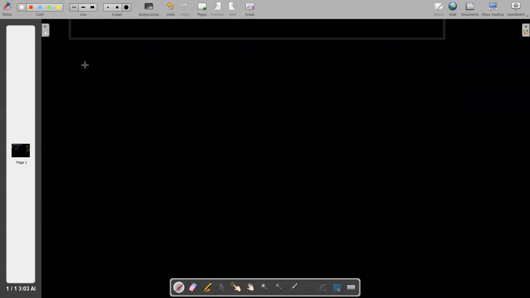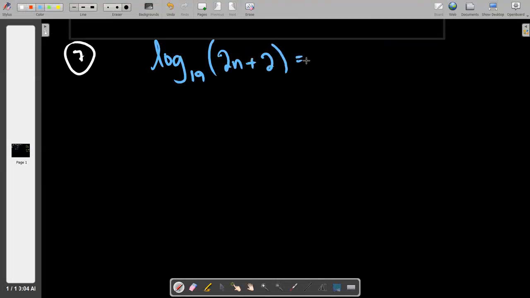Number 7 is something new, and honestly, if it hadn't been for these, I might have just handed out this worksheet today and said, good luck, suckers. So I realized that this is a type of log equation that we have not yet seen. This is a log on the left, something we've not seen before, equal to a log on the right. This is a new flavor of problem. And there is, by the way, a workaround. If I wanted to teach you this the harder way, I could teach you that we could pull the logs onto the same side, and then we could condense them, set it equal to 0, and then water cycle it.